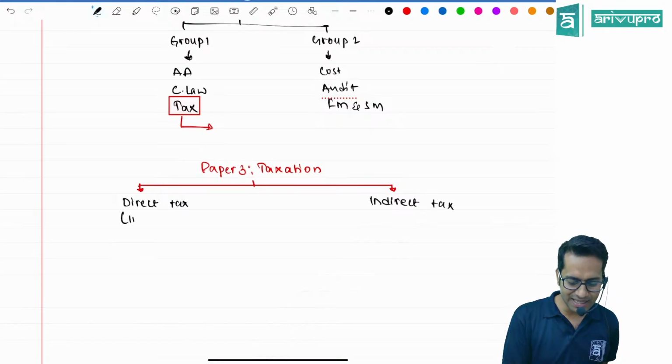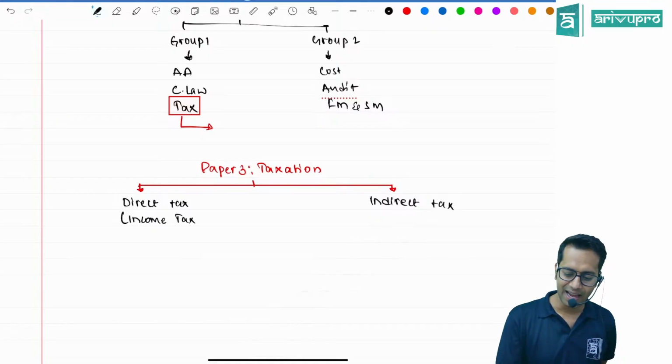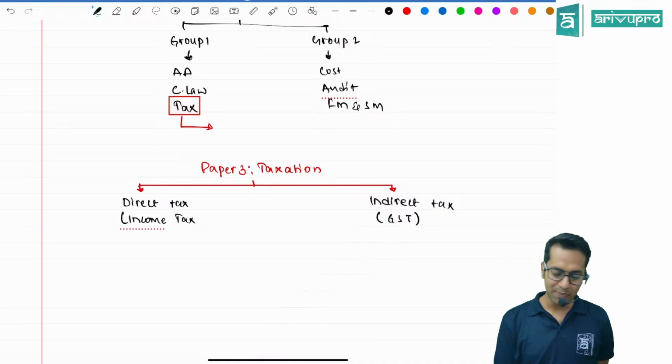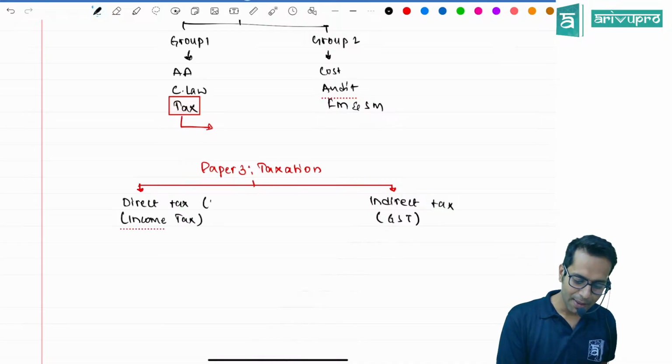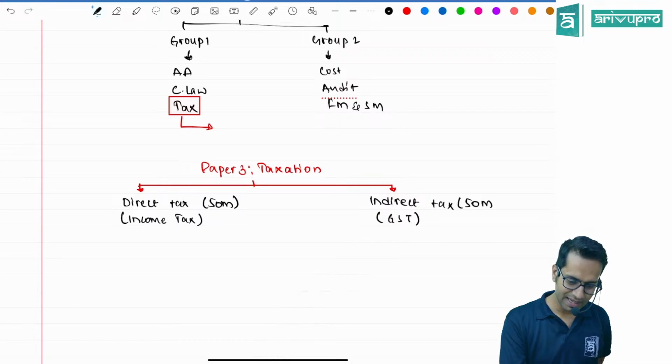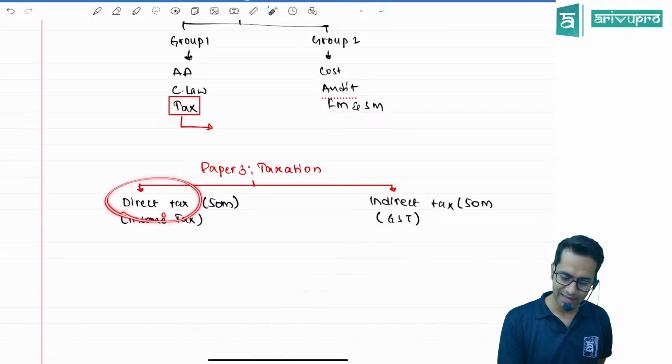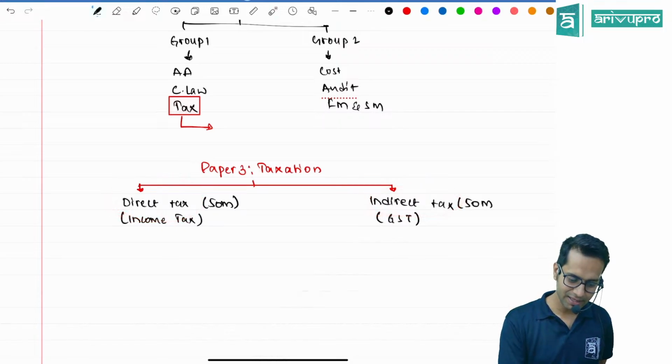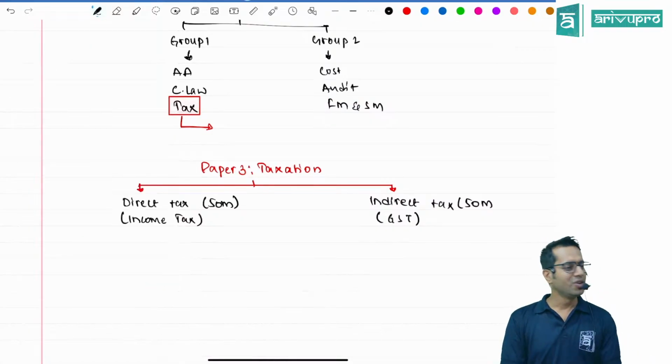Direct tax is basically your income tax, and indirect tax is your goods and service tax. Both are for 50 marks each. One is called DT, the other is called IDT.